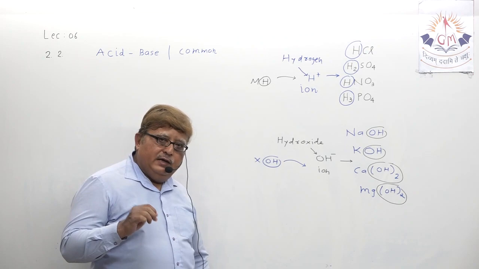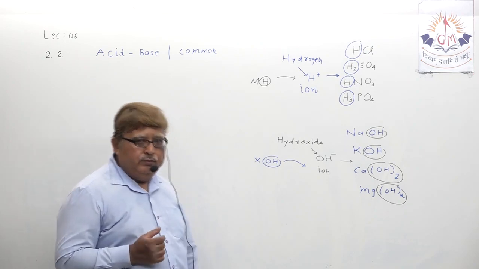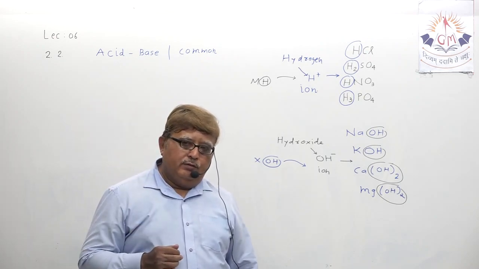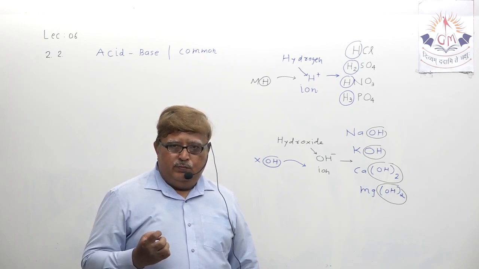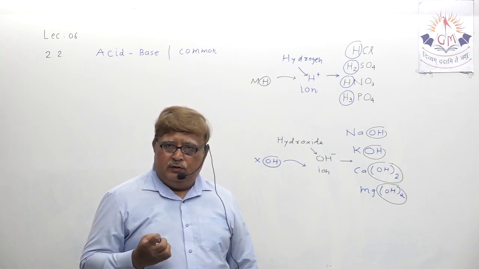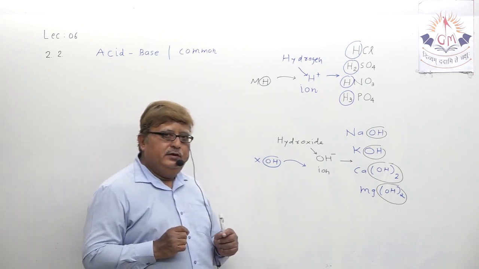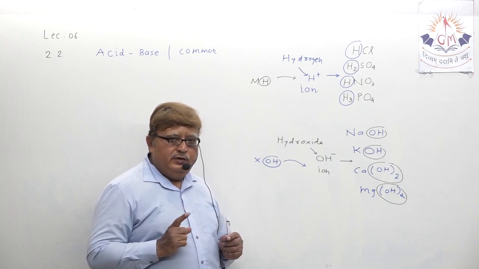Actually, when you dilute acid or base in water, you all know, when the dilution of acid or base takes place in water, meaning when you prepare an acidic solution or basic solution, at that time acid releases H plus ion and base releases OH minus ion.